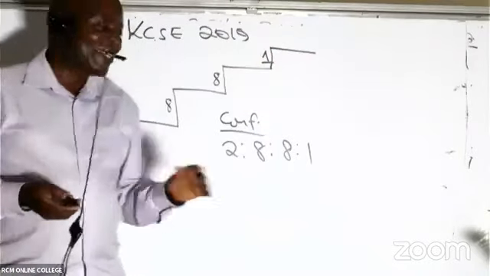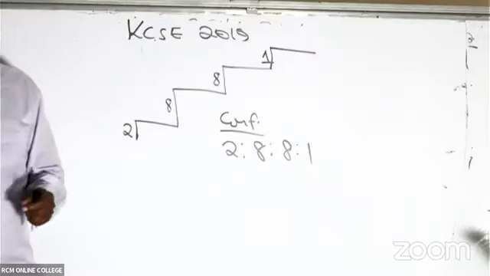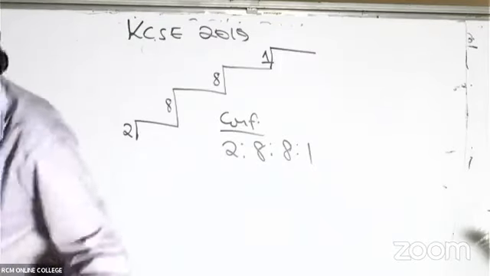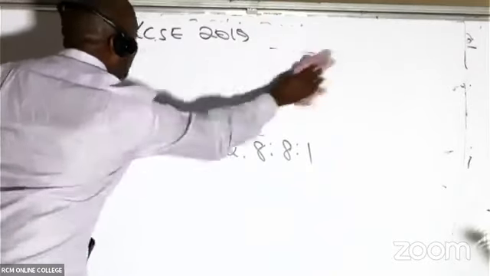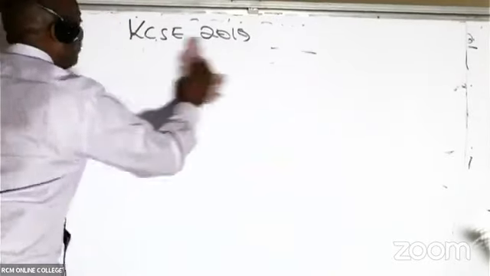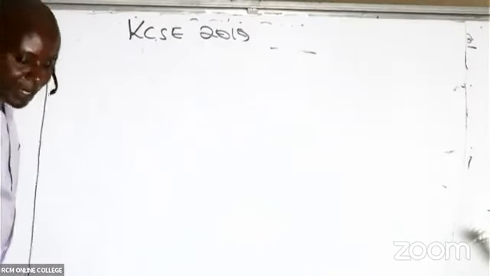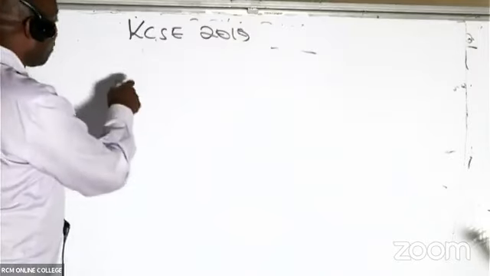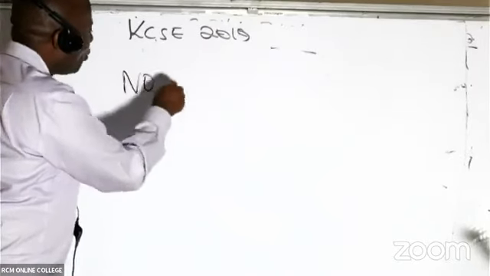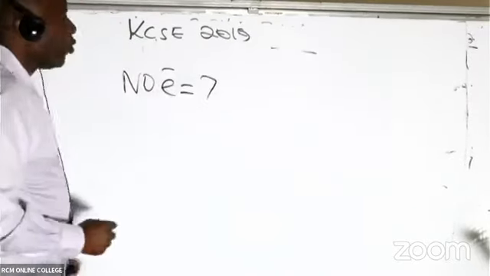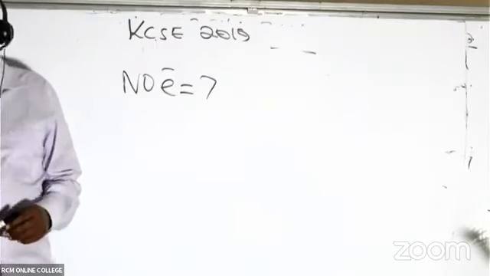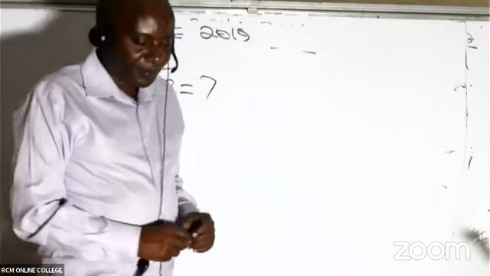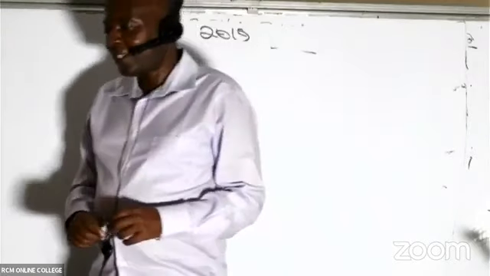Now, ladies and gentlemen, this seems very easy. Let me see whether you will be able to get this. What if, for example, we had a number of electrons of just 7? Who is able to give me the electronic configuration very fast without even thinking, using the staircase approach?